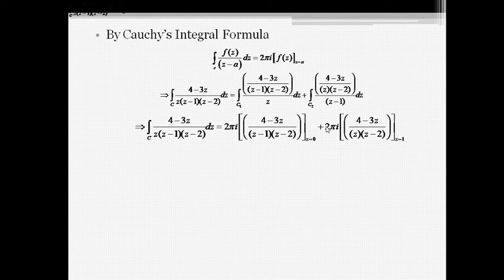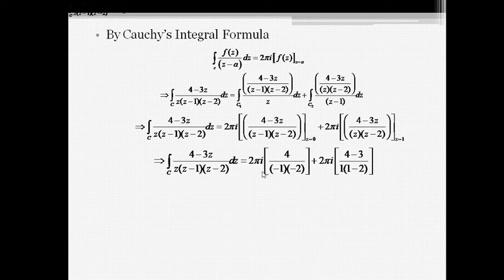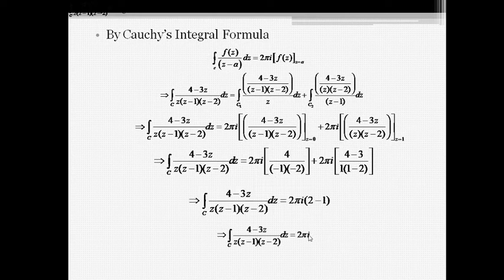Now for the second term, 2 pi i into the value for z equal to 1. Therefore z and z minus 2 are adjusted in the numerator, and this complete value is considered as f of z at z equal to 1. Then we substitute the values and simplify the terms, and we get the required result. Its value is 2 pi i. In this way, we solve examples of simple poles by using Cauchy's integral formula.